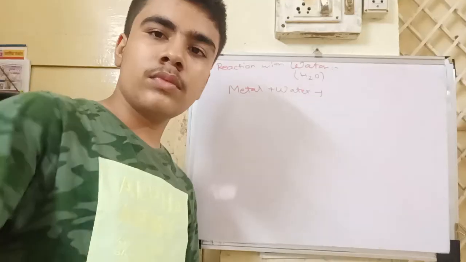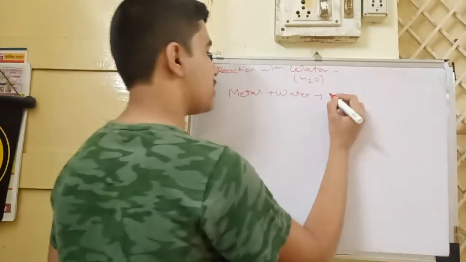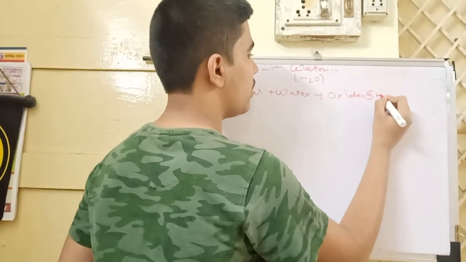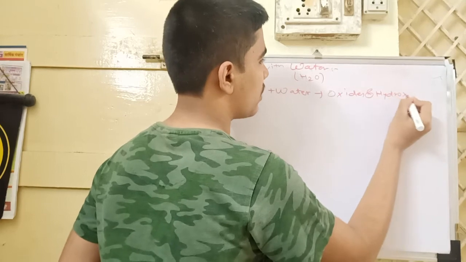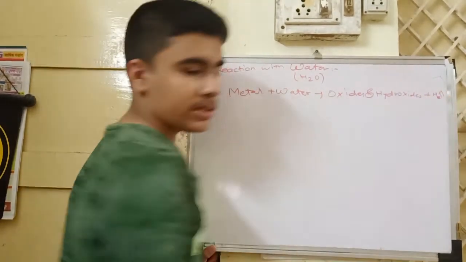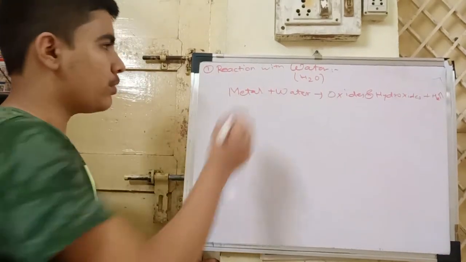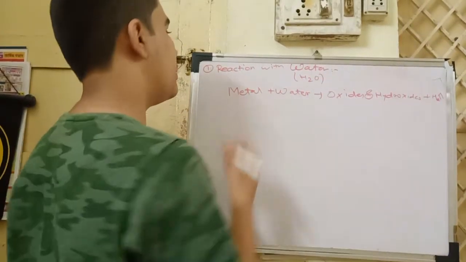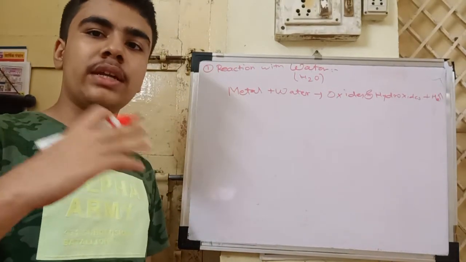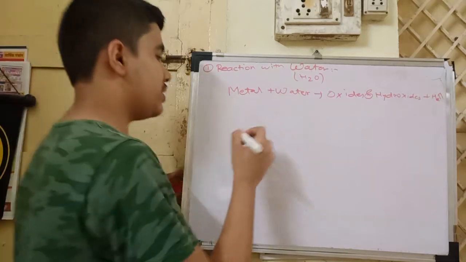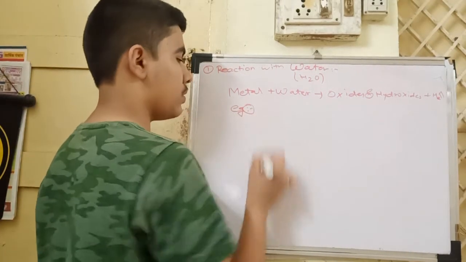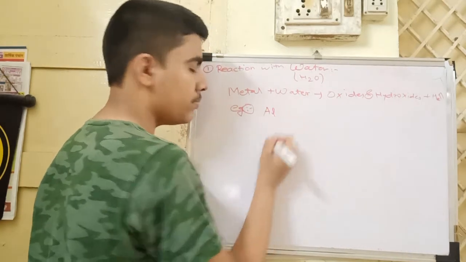Metal plus water. Now metal plus water will sometimes form oxides and hydroxides, plus H2 is released, which means hydrogen gas is released from the water and only the oxygen will be there. In the reactivity series also we see that above hydrogen there are some metals, and that are potassium. We will take the example first of aluminium,